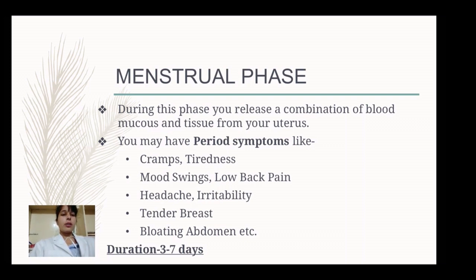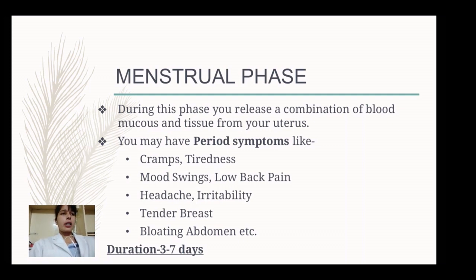These are known as period symptoms. A woman or girl can have cramps, tiredness, and mood swings due to hormonal changes. Low back pain will be there due to the breaking of the endometrium of the uterus and the small blood vessels. Headache may be there, irritability will be there, and sometimes tenderness in the breast and bloating of the abdomen. All these symptoms can occur in a woman during her menstrual phase.